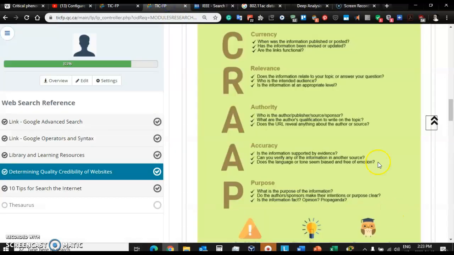So that's the kind of analysis you'll be expected to do on the final exam. And you don't have to memorize the CRAAP. You will have access to this template when you're analyzing websites on the final exam.